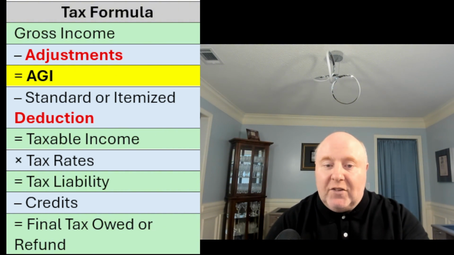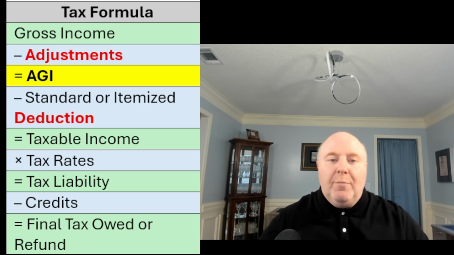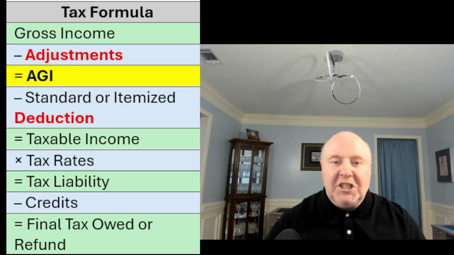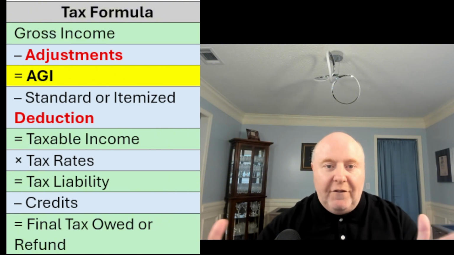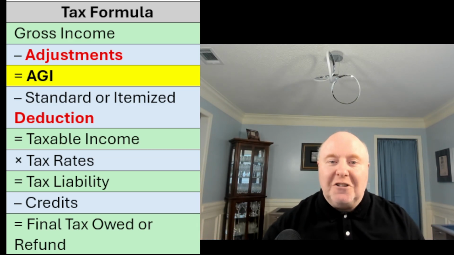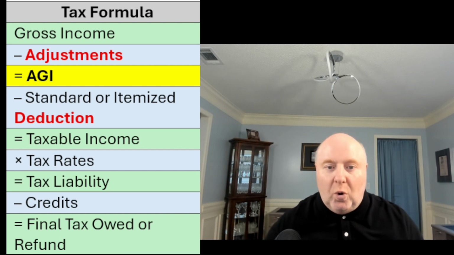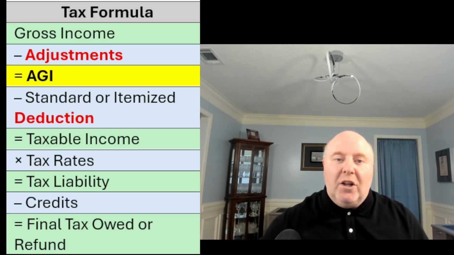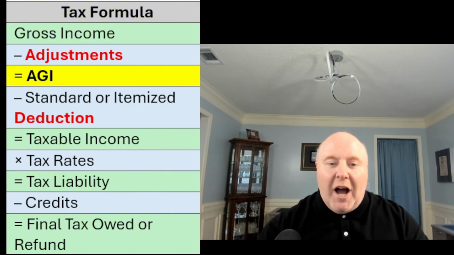Now, a lot of credits and even some of our deductions are going to be based on AGI, or you may see modified adjusted gross income, but the starting place to even get to your modified adjusted gross income is AGI. So we have to know AGI. That's why it's so important to control AGI, because if we want those credits, which we value immensely, well, we better make sure that we're not phased out. And the only way that we do that is to make sure our AGI is below the threshold amount. All right, well, with that said, let's go take a look at the different deductions and the different credits that rely on AGI.